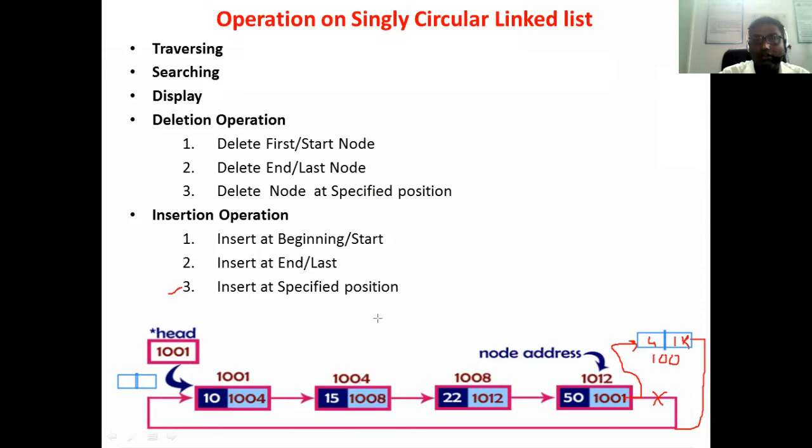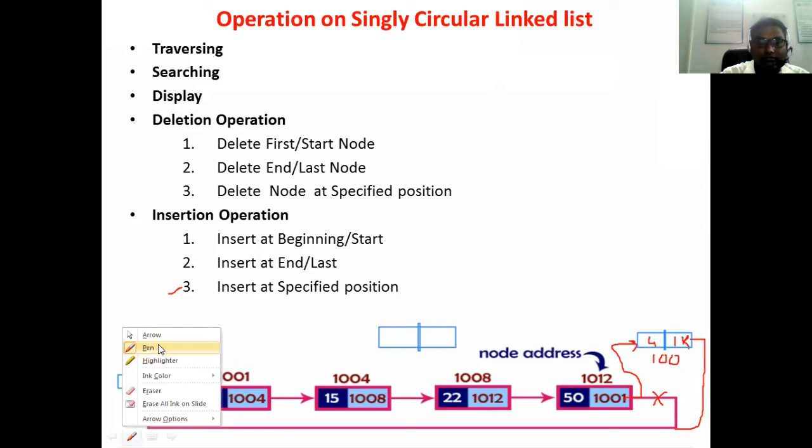So again, we have to create the node. Suppose the address of this particular node is, suppose, 200.